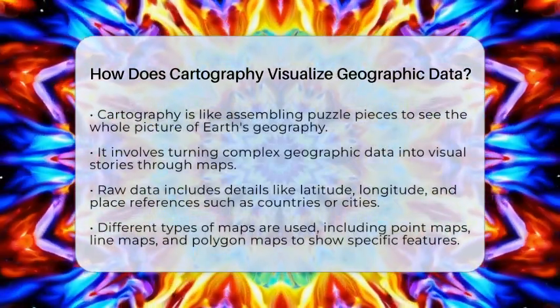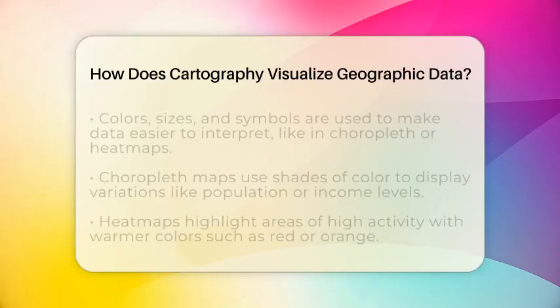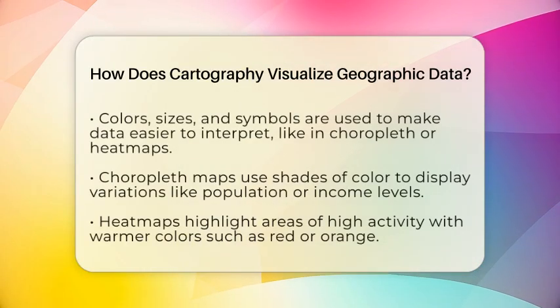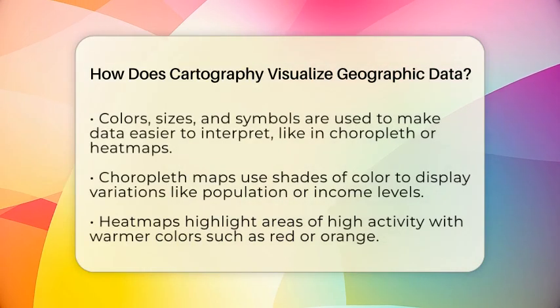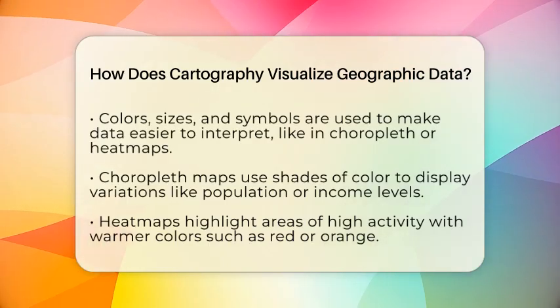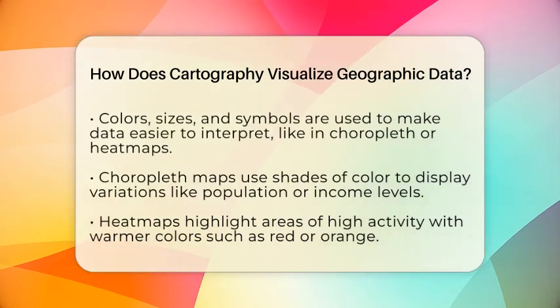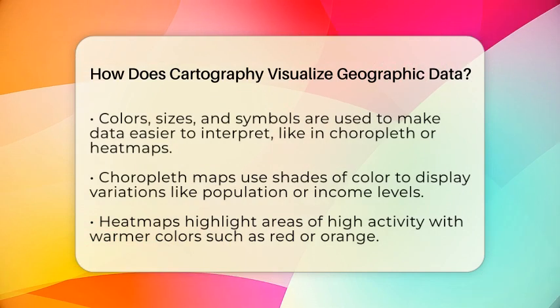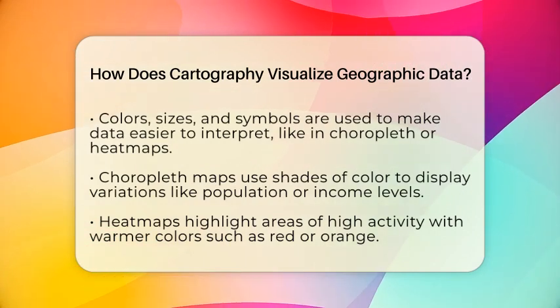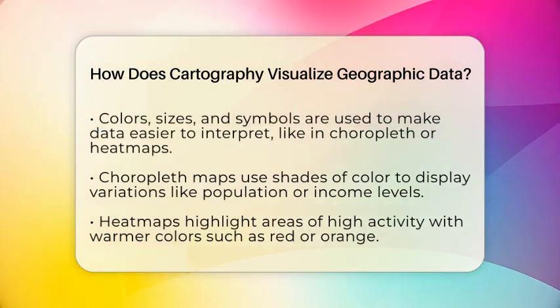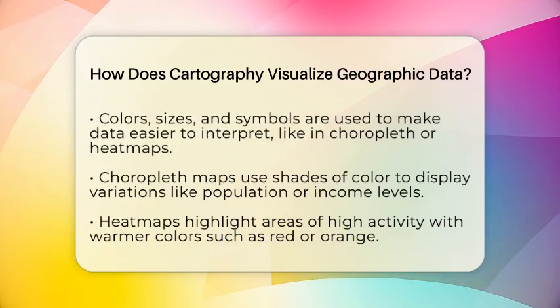For example, they might use point maps, which place dots on specific locations like schools or hospitals. Line maps connect points to show routes like roads or shipping lanes. Polygon maps outline areas such as states or countries to show regions clearly. To make the data easier to understand, cartographers use colors, sizes, and symbols.